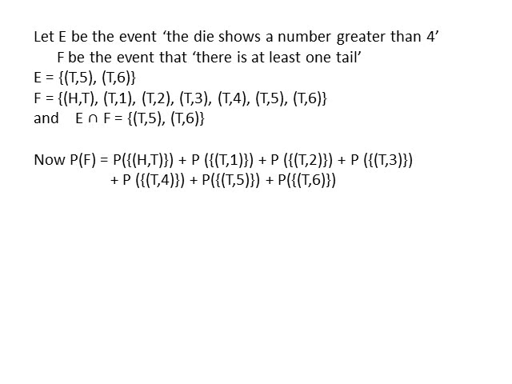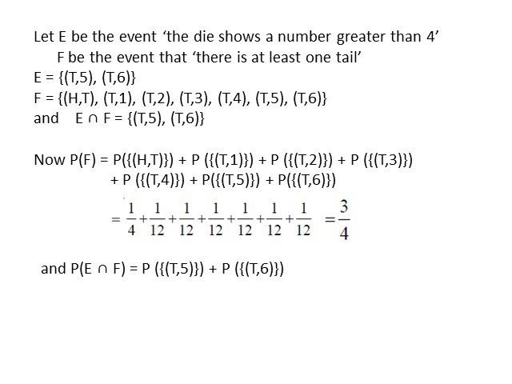Now, probability of event F equals the sum of probabilities of each and every favorable outcome of F. So, we write the probabilities of all the favorable outcomes of F as shown here. Simplifying it, we get probability of event F equals 3 by 4. Also, probability of E intersection F equals the sum of probabilities of every favorable outcome of E intersection F. It equals 1 by 12 plus 1 by 12 equals 1 by 6.